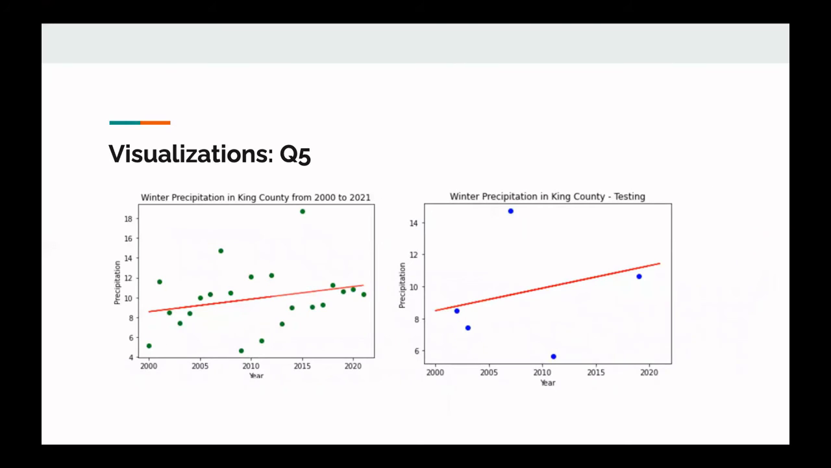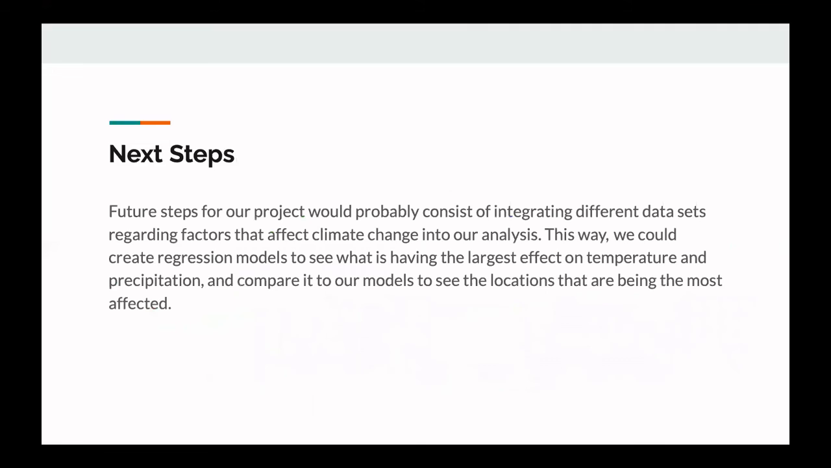Then for question 5, we have 2 linear regression models that predict that future precipitation rates in King County are going to be around 12.5 inches in winter of 2030, 13.8 inches in winter of 2040, and around 15 inches in winter of 2050. So we see a steady increase in precipitation rates in King County, and based on our prediction, we will see a similar increase in the next 30 years.